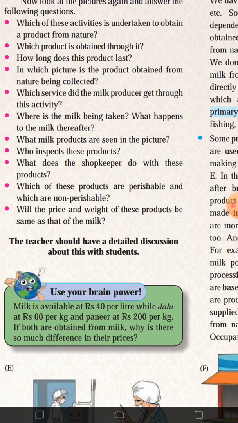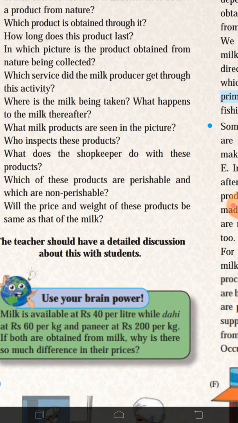Then how long does this product last? Only for some hours, about 12 hours. Then which service did the milk producer get through this activity? He gives the service to the people of giving them various products of milk, and in that he gets money.